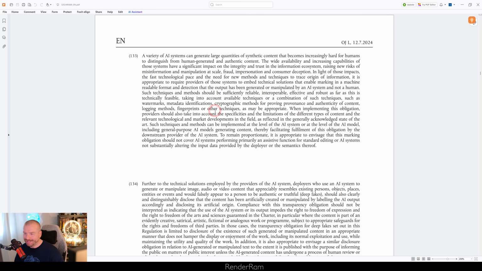But then in the end, it says, to remain proportionate, the marking obligation should not cover AI systems performing primarily an assistive function for standard editing, or AI systems not substantially altering the input data provided by the deployer or the semantics thereof. Meaning, an assistive function is where you're in charge of everything, and AI helps a bit here and there. You're just enhancing it. That's not a problem, so you don't have to label it as AI.